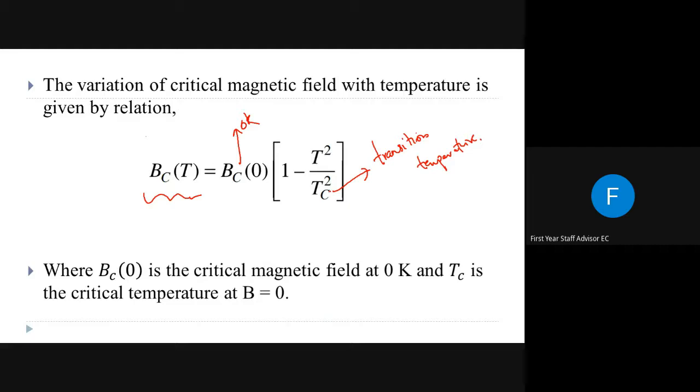It is the temperature at which the material becomes a superconductor. Okay. And BC0 is the critical magnetic field at 0 Kelvin. And Tc is the critical temperature at B equal to 0. Tc എന്ന് പറയുന്നത് എന്താണ്? It is the normal transition temperature. അതായത് ഒരു മാഗ്നറ്റിക് ഫീൽഡും ഇല്ല, നമ്മൾ വെറുതെ ഒരു സൂപ്പർ കണ്ടക്ടർ ഒരു സ്ഥലത്ത് വെക്കുന്നു. What is the transition temperature, or what is the temperature at which that material converts into a superconductor? That is Tc.